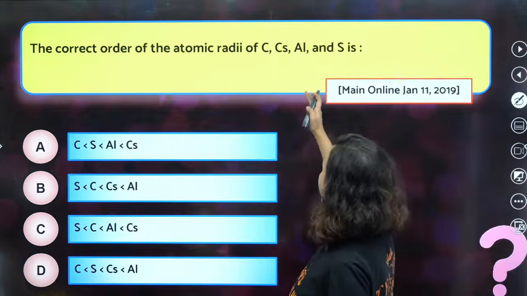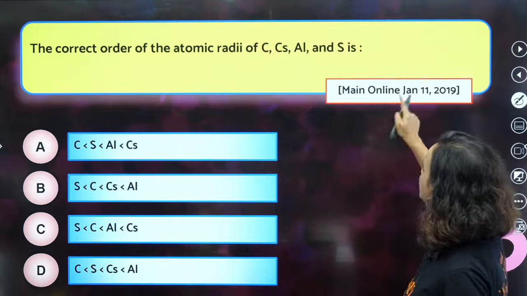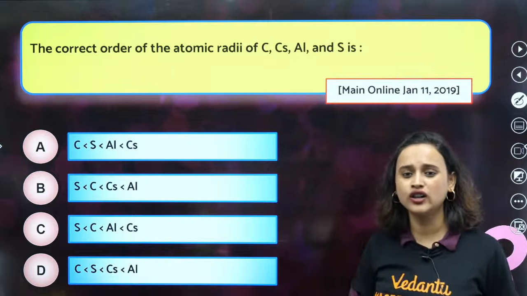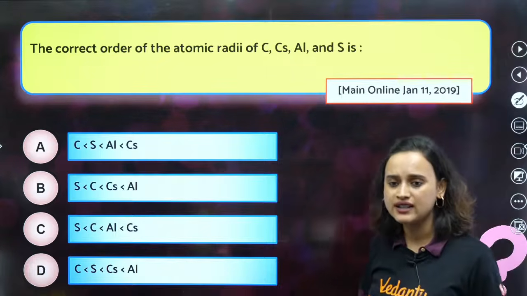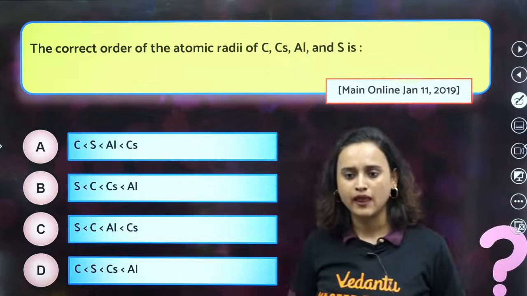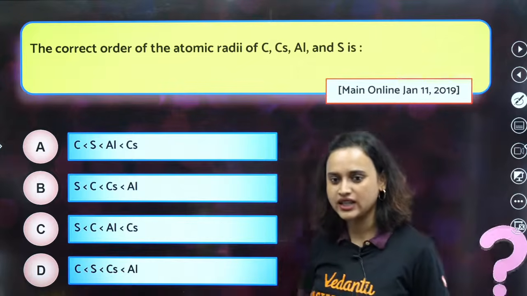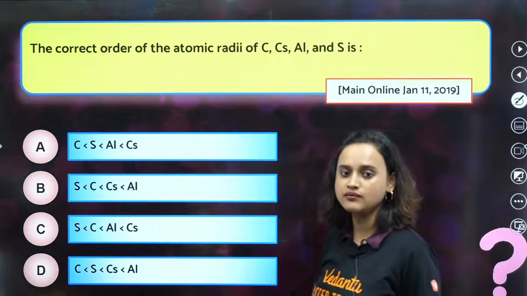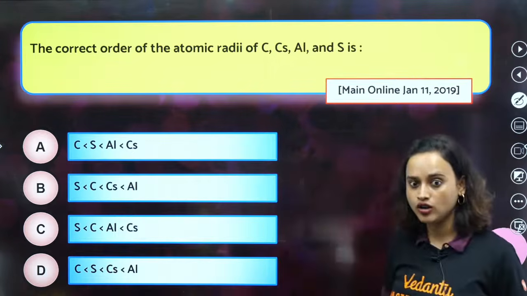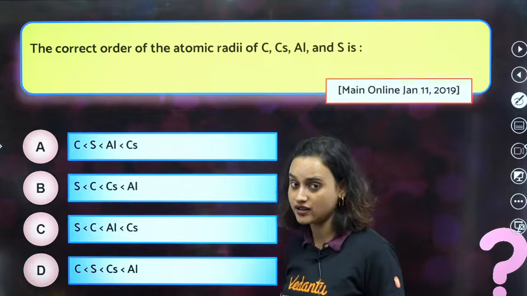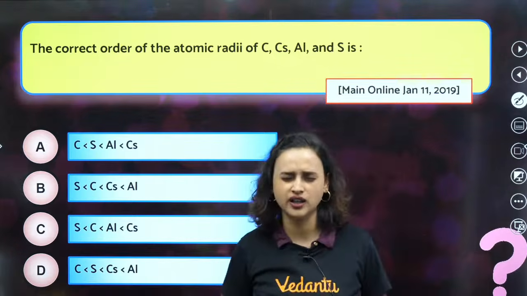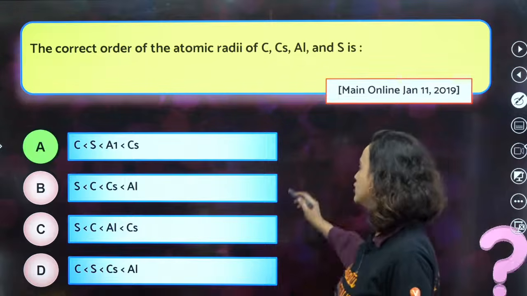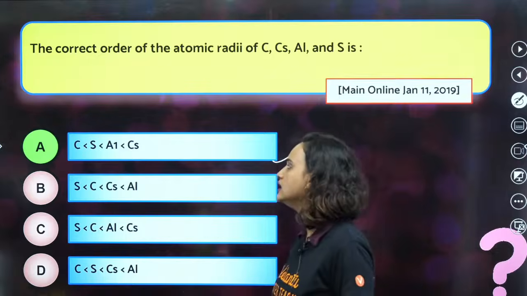Next question: the correct order of the atomic radii of carbon, cesium, aluminium and sulfur. Very easy. Tell me, the correct order of atomic radii is, batao. We did this, yes, Nandini. There are a lot of repetitive questions about atomic radii. Please study atomic radii carefully. Atomic radii is important. Cool? Very good. Option A is the correct answer.